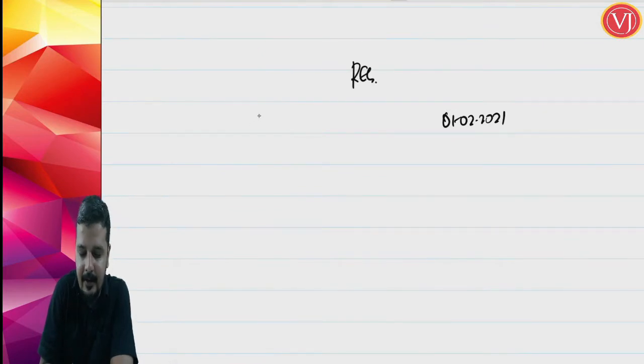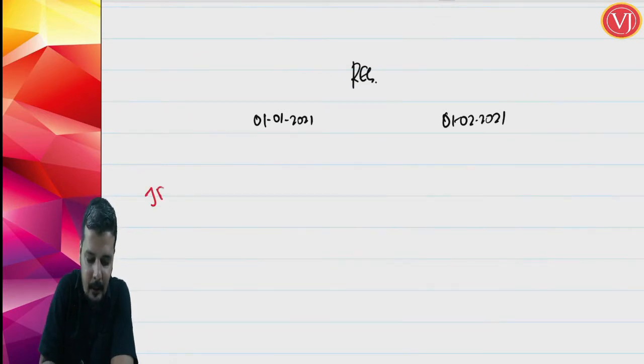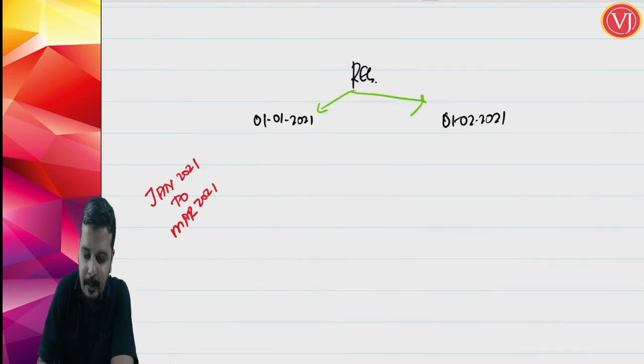Now I will take another example where, assuming that you have got your registration from 1st of Jan 2021. Now understand that in both the cases, your first quarter will be January 2021 to March 2021. Both are two different cases. In this example, it is given as 1st of February 2021.